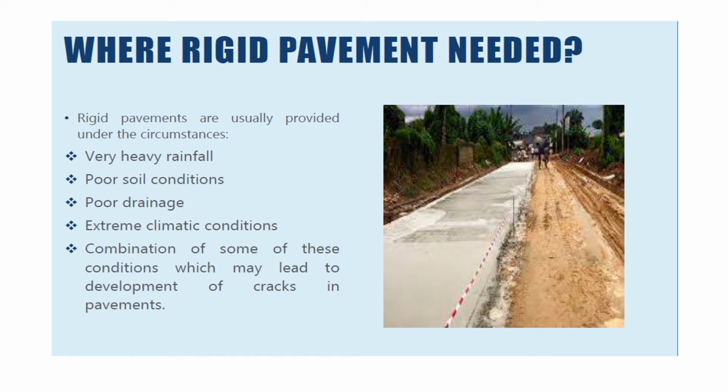Where rigid pavements are needed: in areas where there is heavy rainfall, or the soil condition is poor, or the drainage condition is poor, in such cases the construction of rigid pavement is preferred. And in extreme climatic conditions, and combinations of some of these conditions which may lead to development of cracks in the pavement, construction of rigid pavement is preferred.